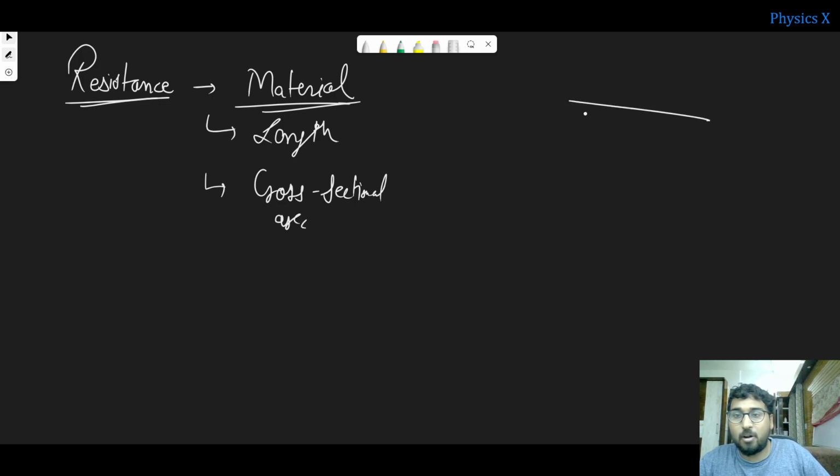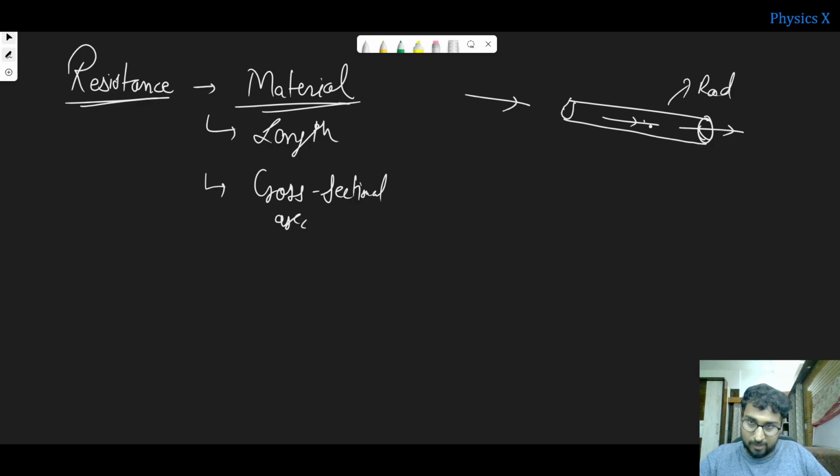Suppose there is a rod, this is not a wire. Let us consider this is a rod made of some material. Now the current will be flowing like this in this rod. So what will be the cross sectional area? The cross sectional area of this rod is nothing but a circle. When you cut it from between and see the section of it, it is nothing but a circle. So that is the cross sectional area.